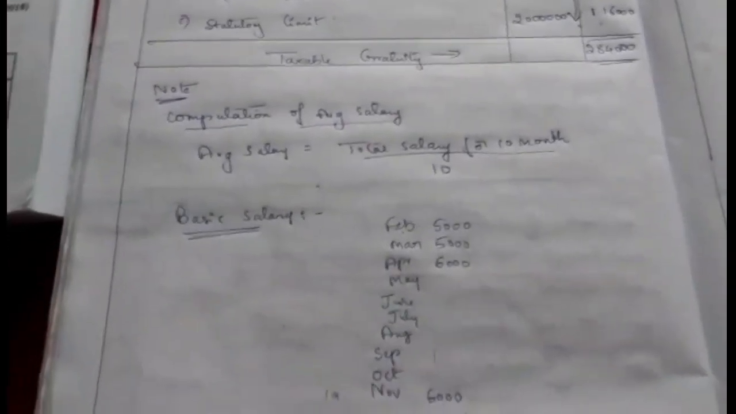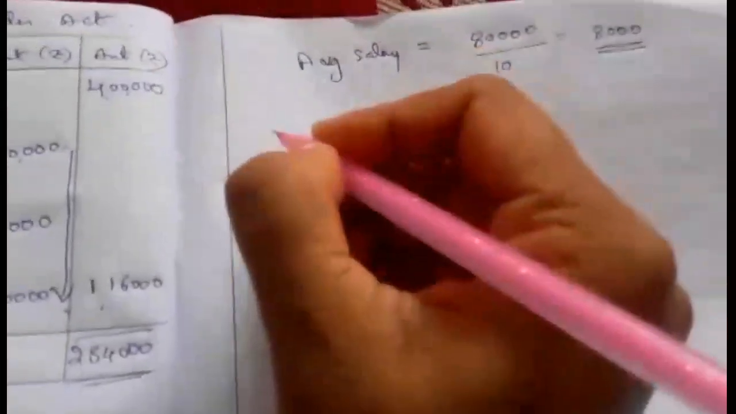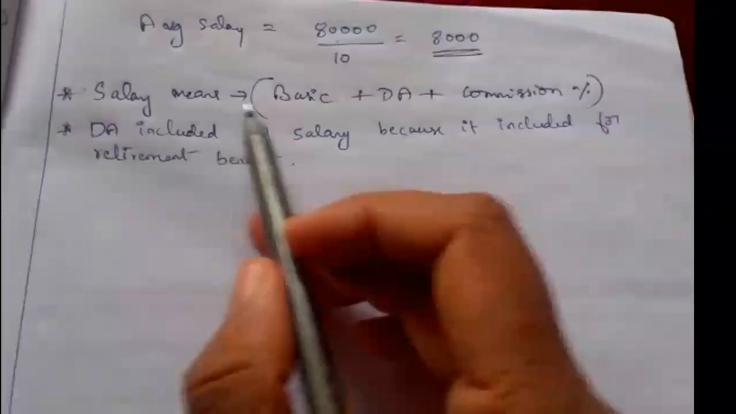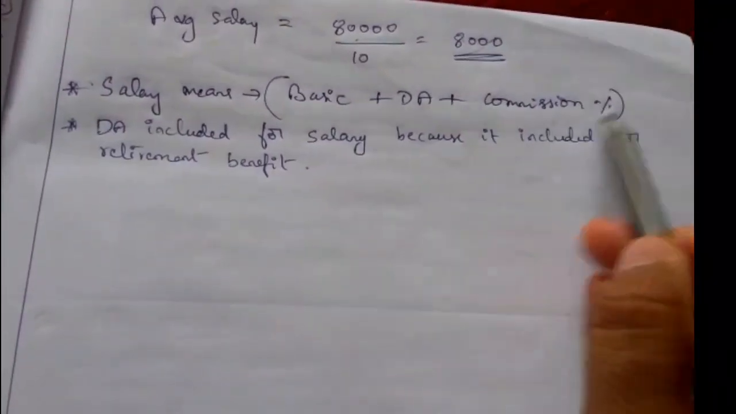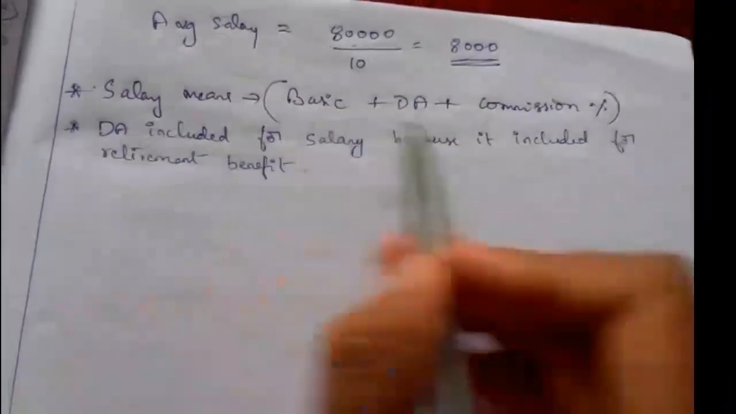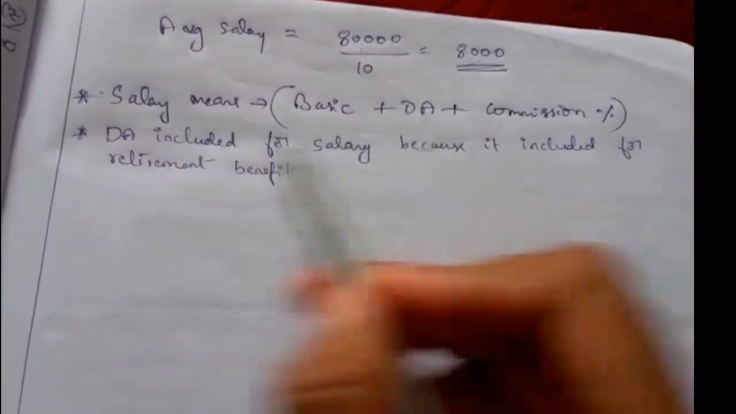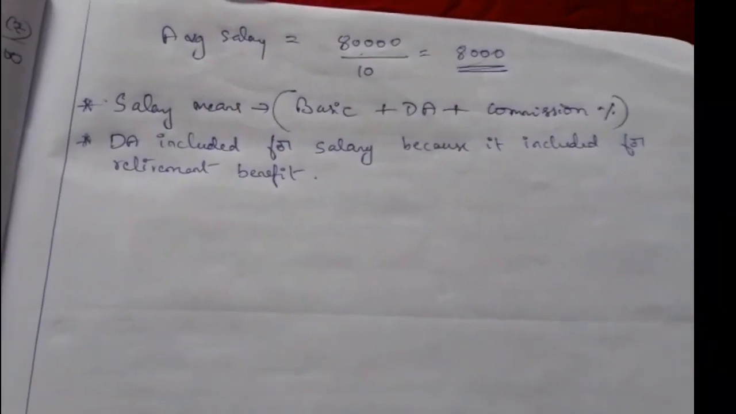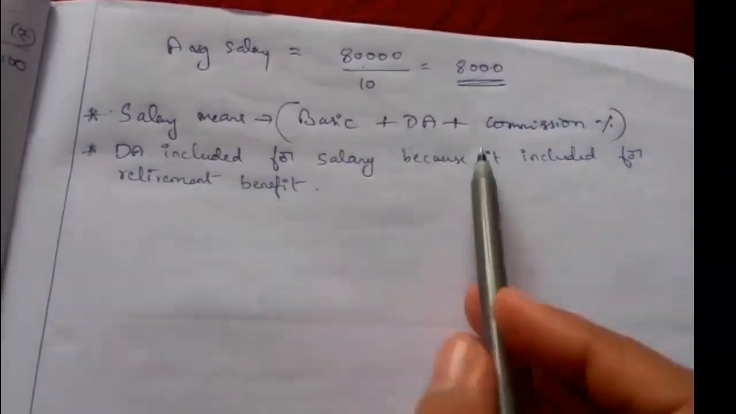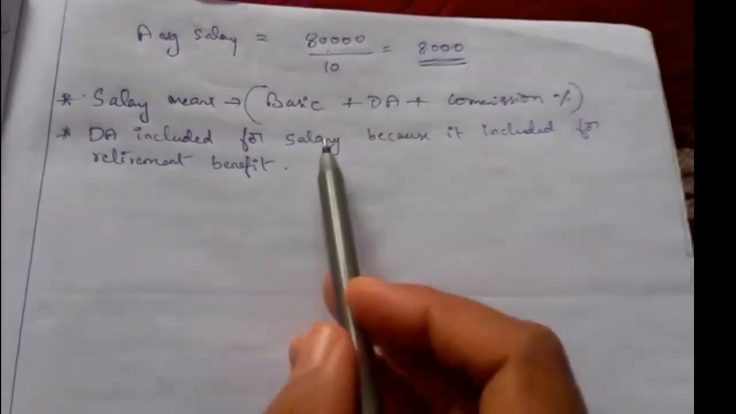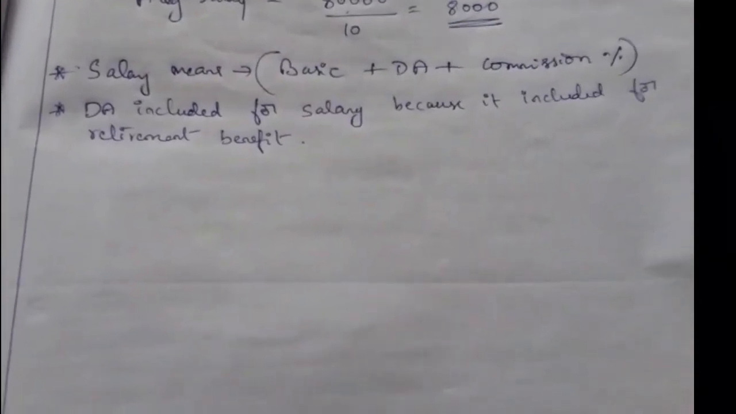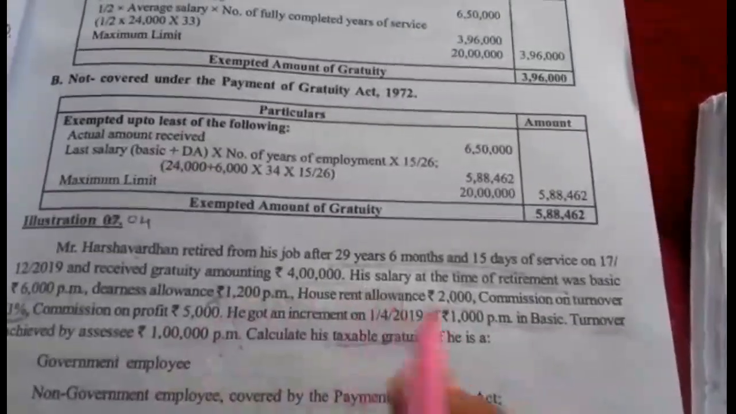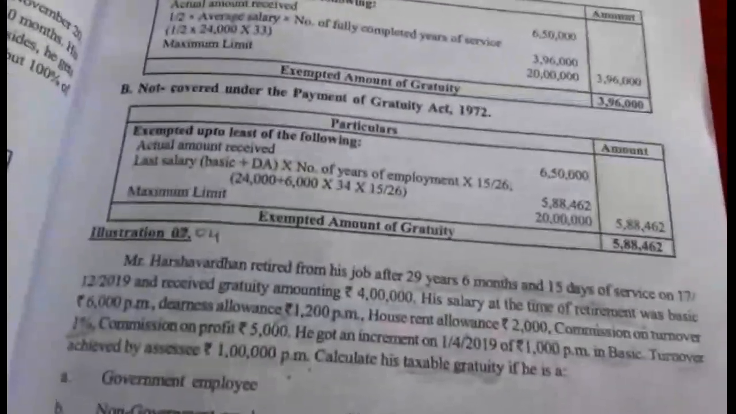So here, note that salary means basic plus DA plus commission given as a percentage. We have included DA because DA is included in salary for retirement benefit. That's why we have included DA for salary computation in case of employees not covered under the Gratuity Act. So here HRA and commission on profit are irrelevant. So this is about that.